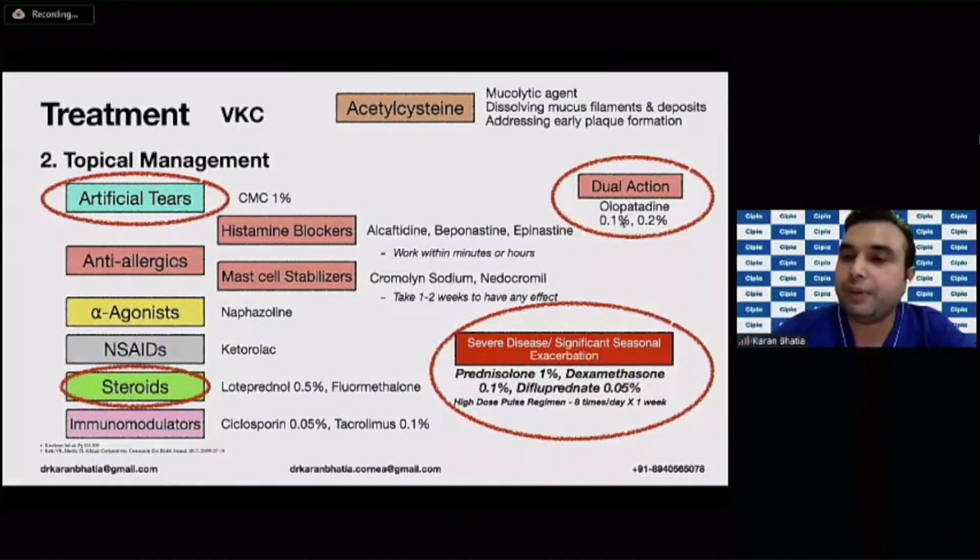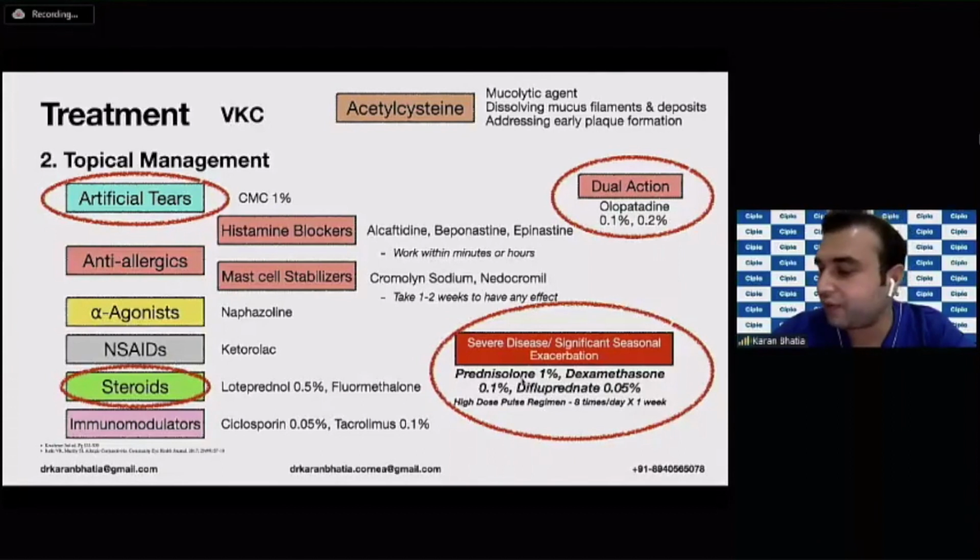And second option can be the use of dual action, as I said, olopatadine. And generally in children, because of compliance, I prefer to give 0.2% olopatadine. Steroids have to be given. It's extremely important, particularly in severe forms of the disease. But then you have to shift to prednisolone or dexamethasone. Difluprednate I myself don't use because it has a high steroid response.